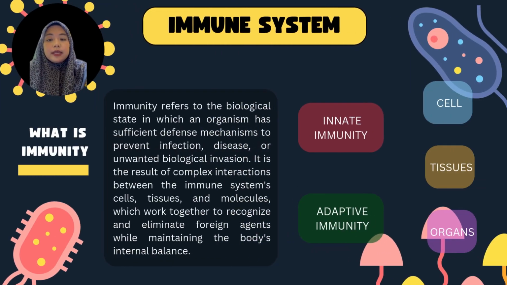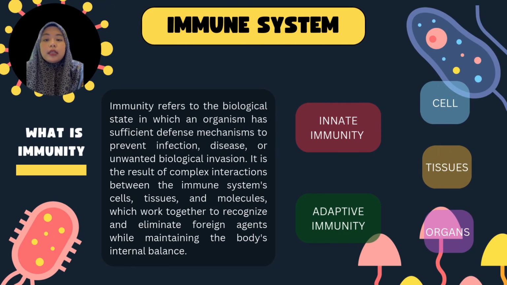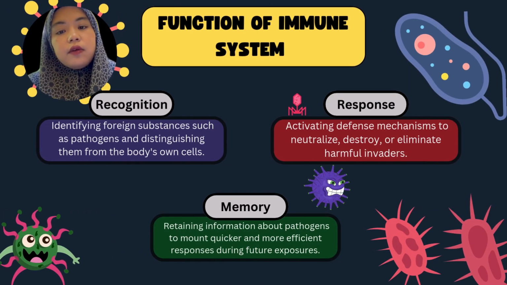So from the previous slide, we can say that immunity refers to a biological state in which an organism has a sufficient defense mechanism to prevent infection, disease, or unwanted biological invasion. It is the result of complex interaction between the immune system components that work together to recognize and eliminate foreign agents. There are two types of immunity. Firstly is innate immunity, which is a rapid and non-specific defense from birth, and adaptive immunity, which is a slower and specific response developed over time. So there are three main components of the immune system, which are cells, tissues, and organs, that will be explained by my friend later.